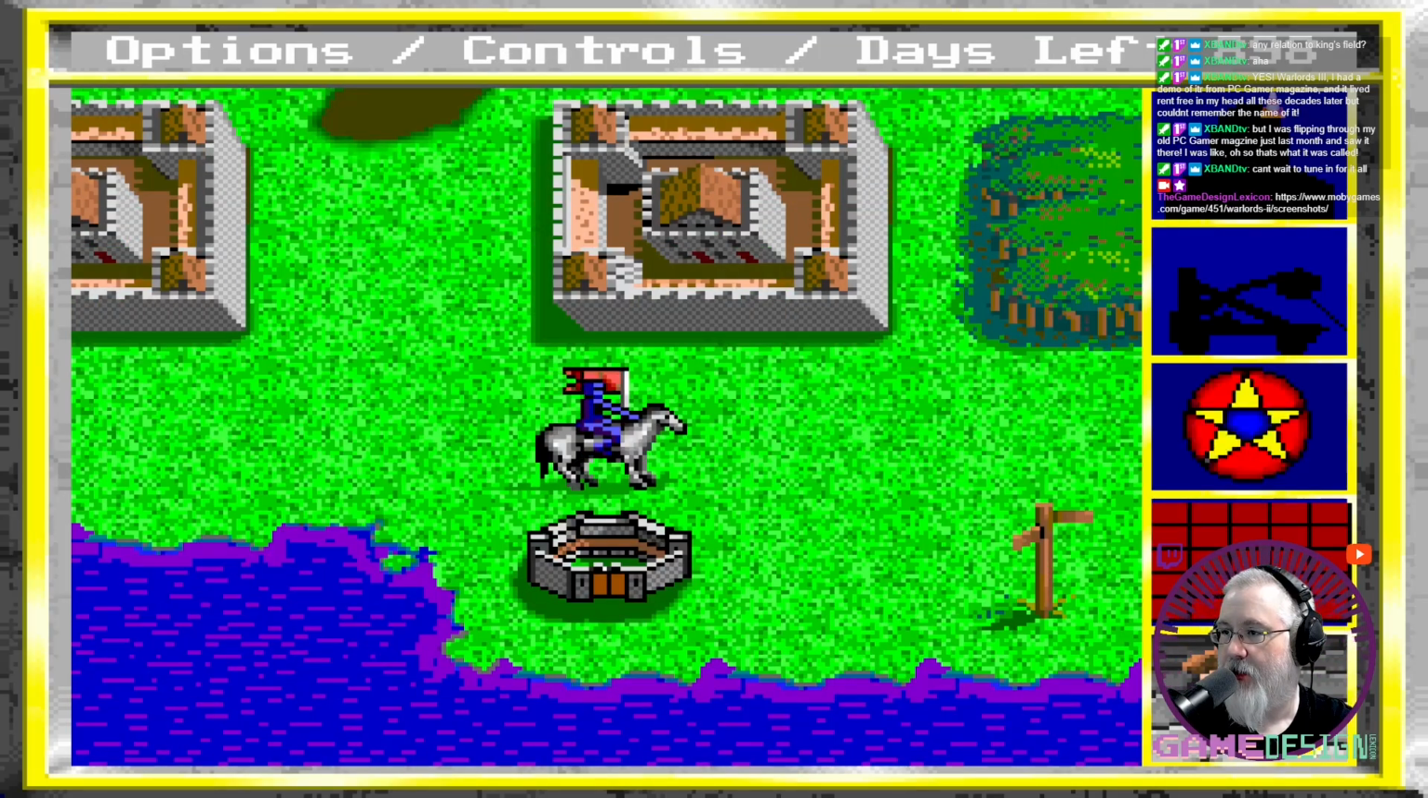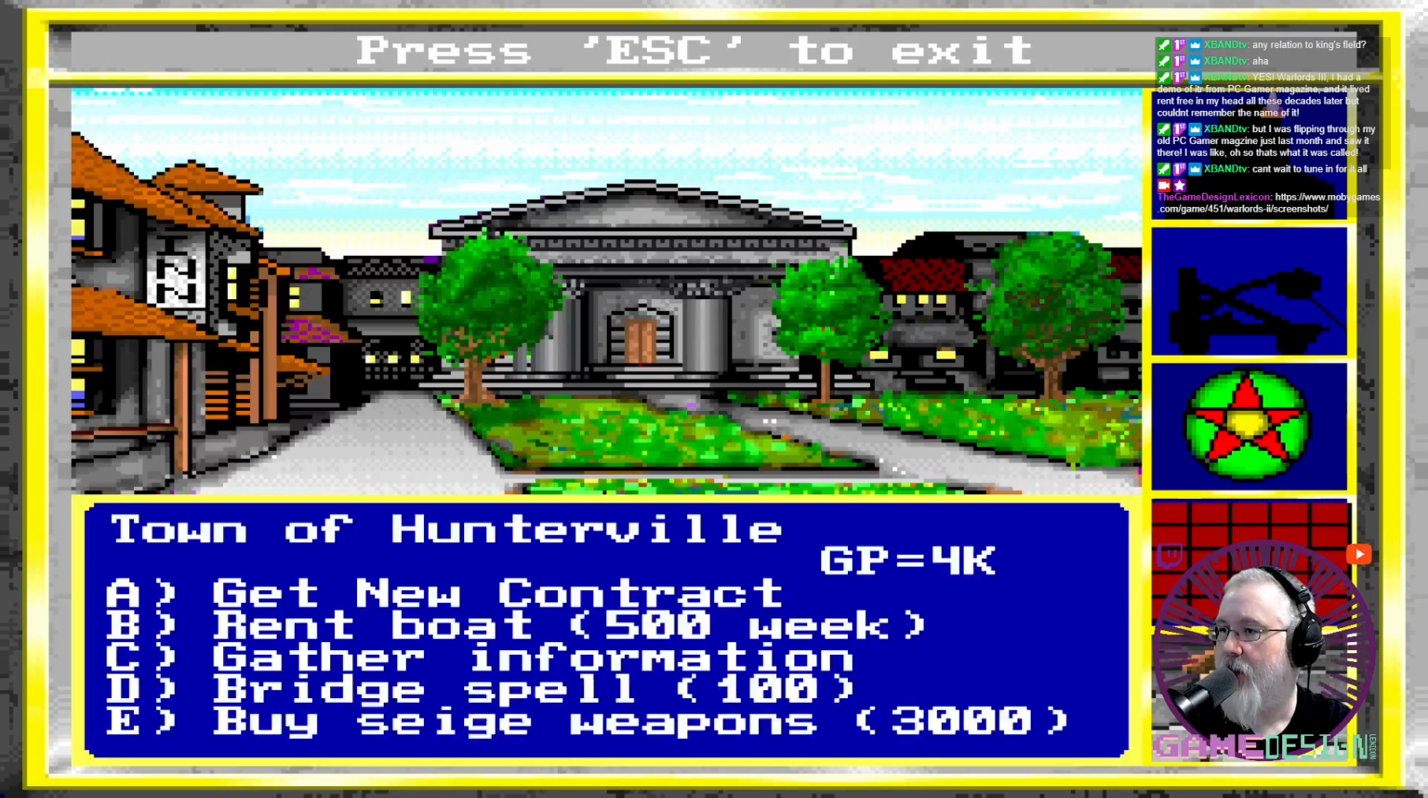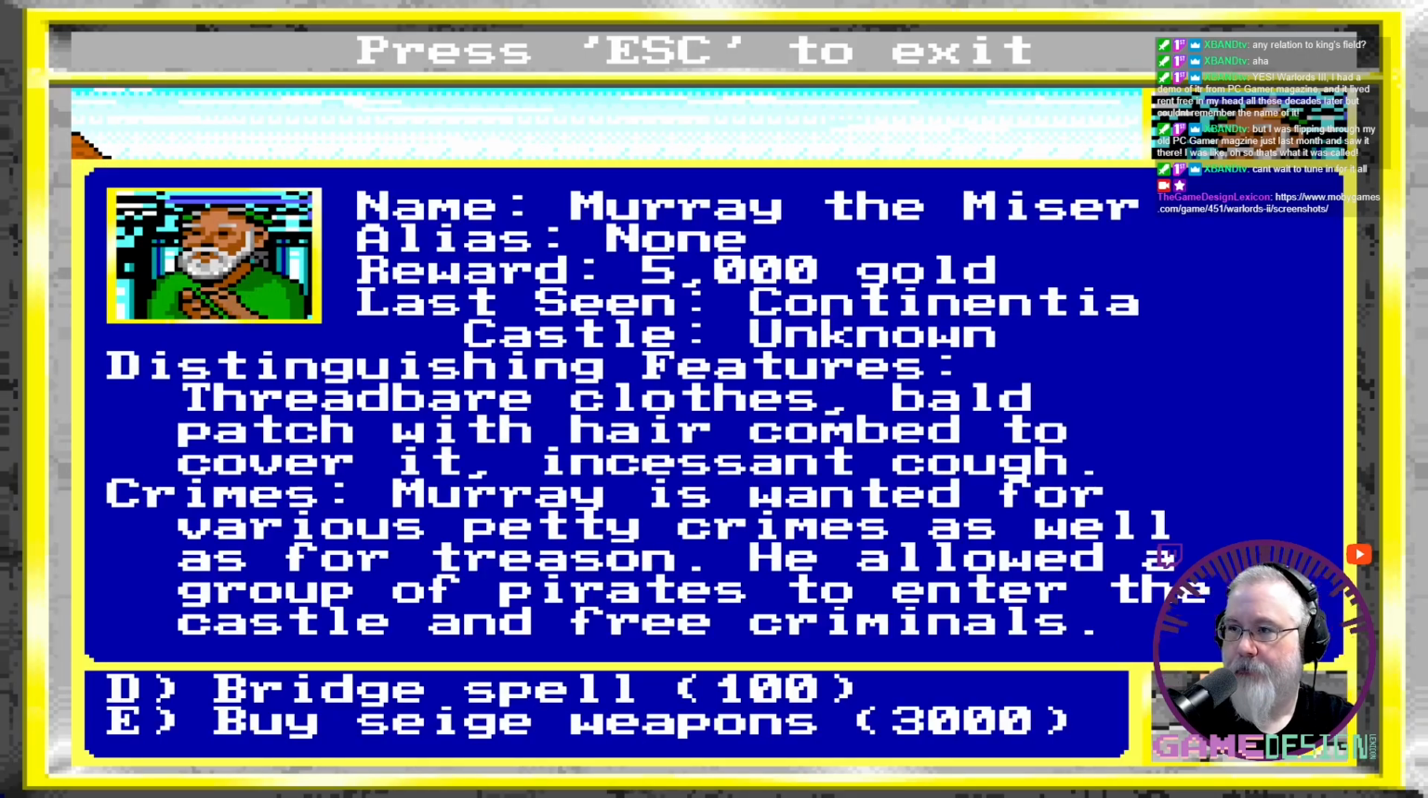Now, there's a town right here. This is where you get commissions. So we're going to go in here. Get a new contract. So this is the first level contract. Name, Murray the Miser. Alias, none. Reward, 5,000 gold. Last seen on Continentia. What an original name for a continent. So we'll find him on this.